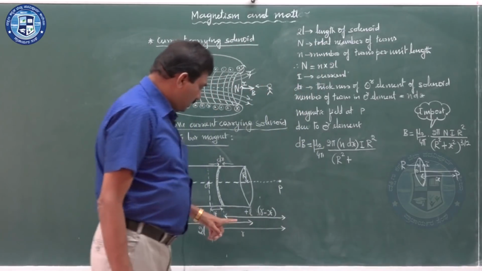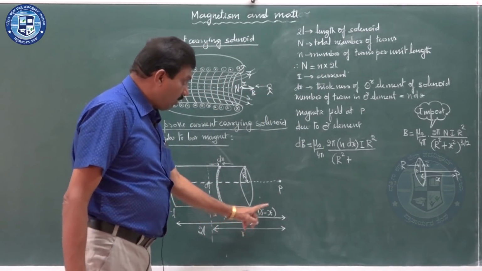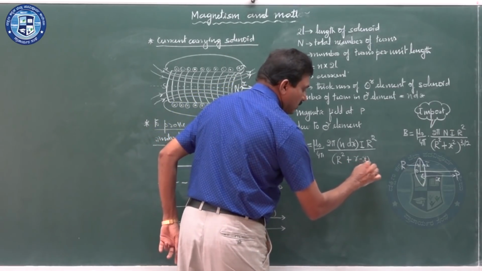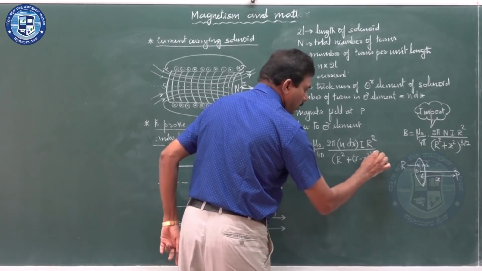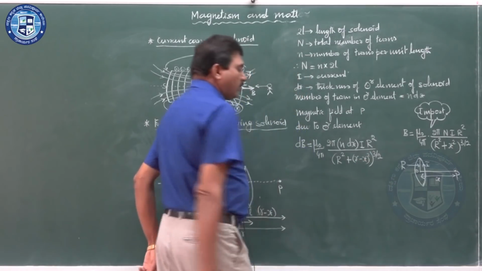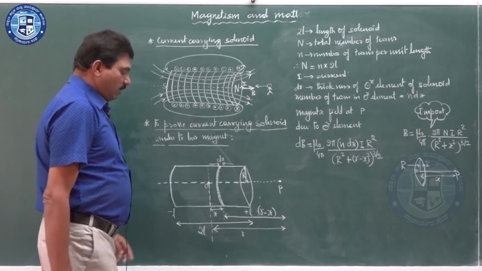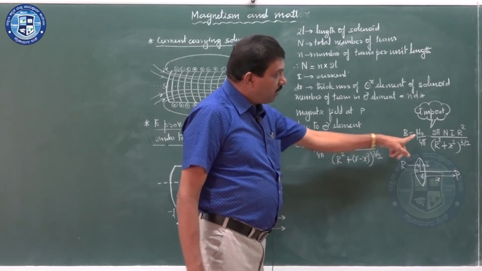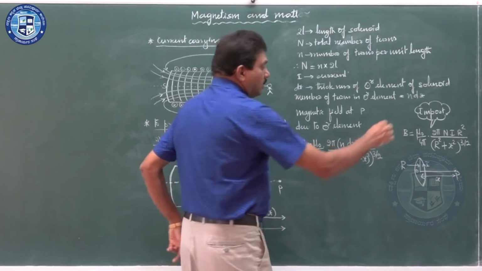Here the distance of the point from the center is r minus x, so it will be r minus x whole square whole to the power 3 by 2. This is the expression obtained by using this formula.